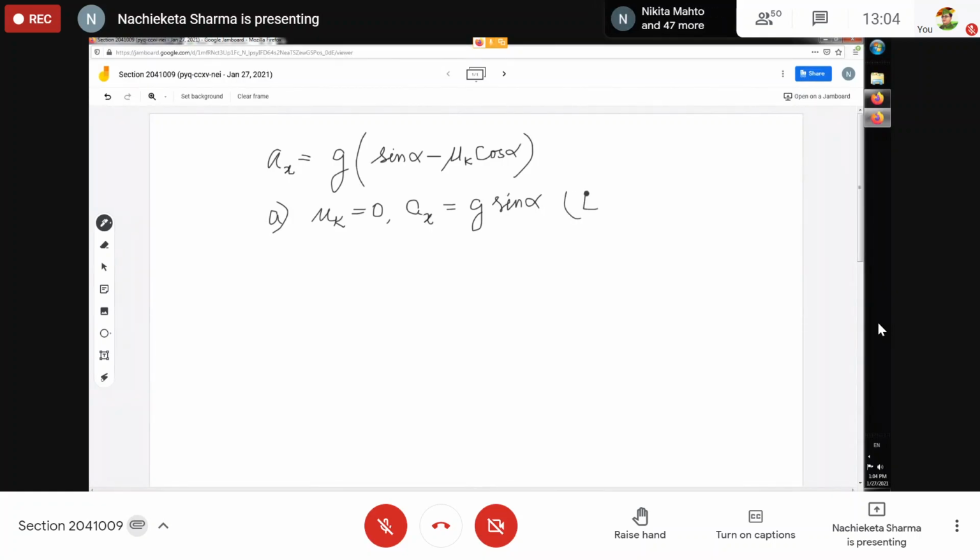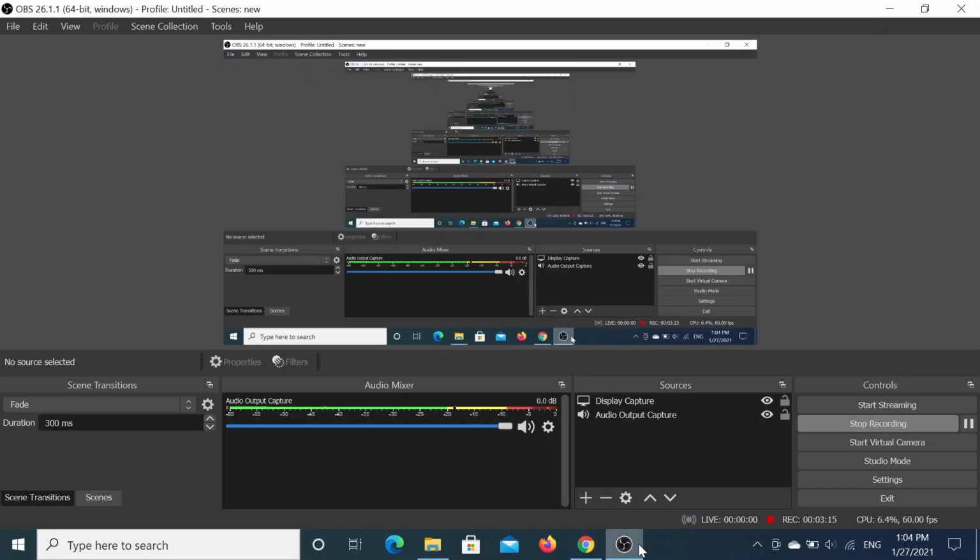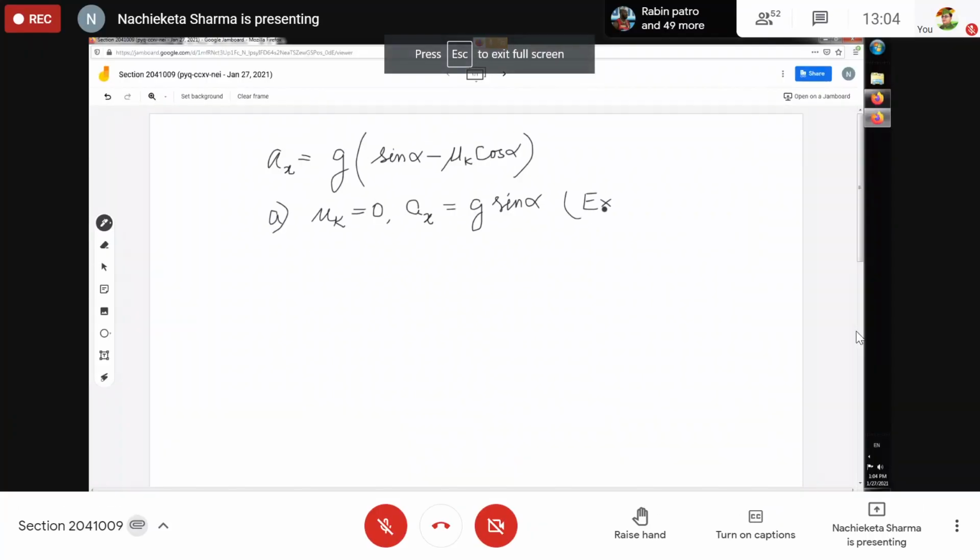Here you will see that if there is no friction, like a wet icy cover or snow covered road, and you are dealing with a horizontal road, then alpha is equal to 0, so sin 0 is equal to 0. So there will not be any acceleration.